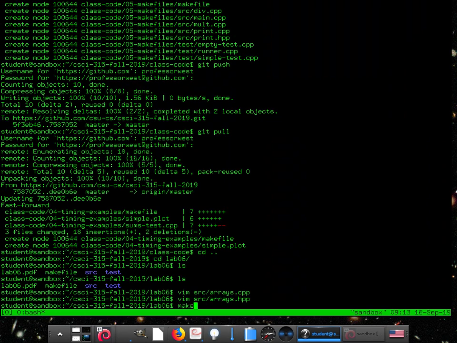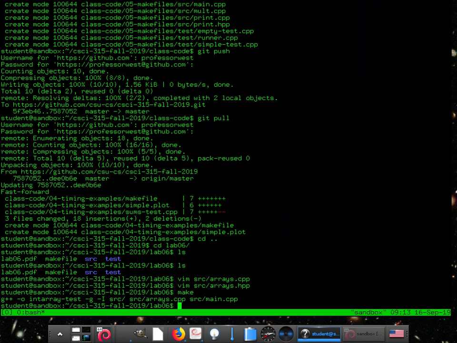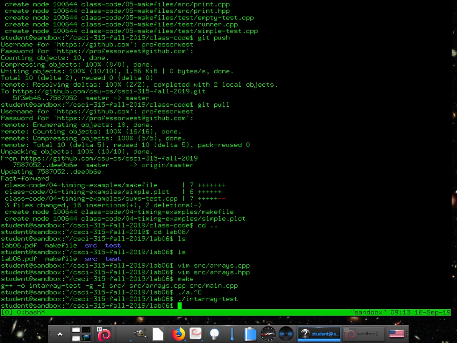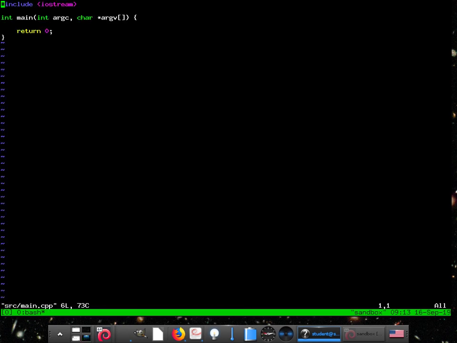So, we're over here. We can type in make, and it goes ahead and compiles it into int-array test, and I can run it. And what it's running is main.cpp, this file right here. I included this because there are 2 ways to do your test cases, or 2 ways I see it in this class. You can write them manually inside of main, or you can use the CSS test gen in order to create them.